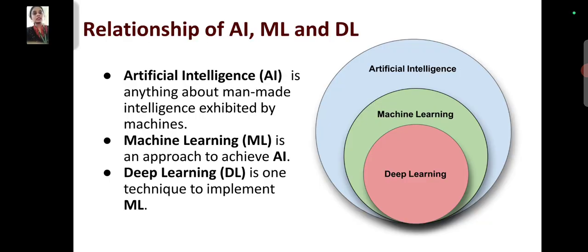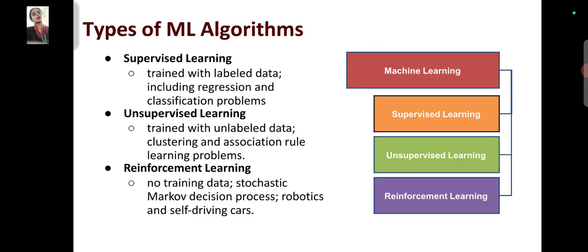What is the relationship between AI, ML, and DL? Artificial intelligence is anything about man-made intelligence exhibited by machines, and machine learning is an approach to achieve AI, and deep learning is one of the techniques to implement ML, machine learning. And what are the types of machine learning algorithms? ML algorithms have three types: supervised learning, unsupervised learning, and reinforcement learning.